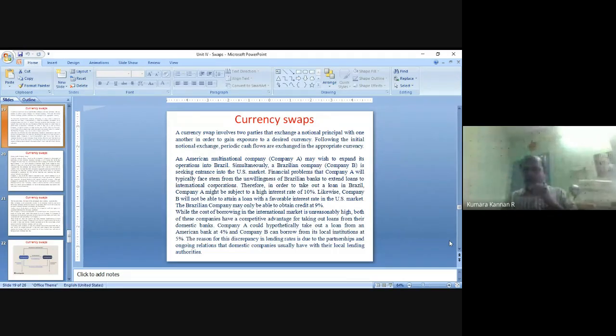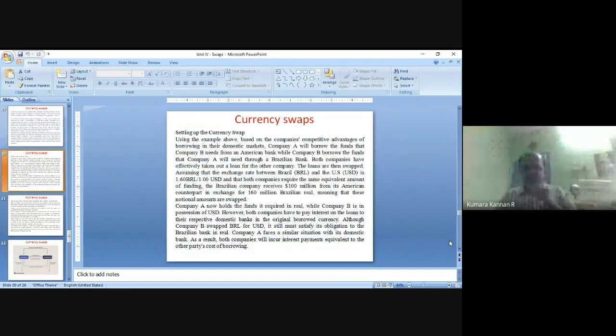So the American company taking a loan from the American bank will be charged just 4%. The Brazilian company raising the fund from the Brazilian bank will be charged just 5%, right? Lesser interest rate is possible. Based on the example above, on the companies' competitive advantage of borrowing in the domestic markets, company A will borrow the funds that company B needs.